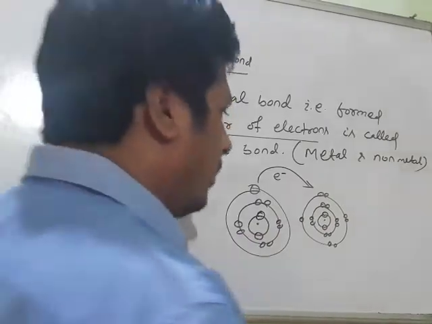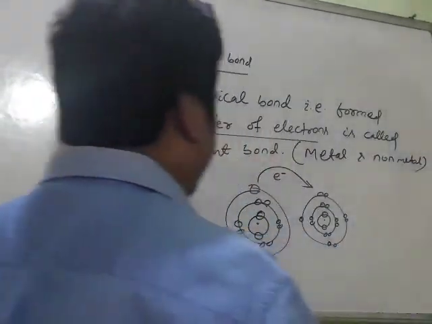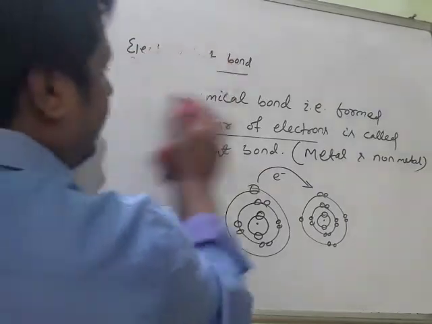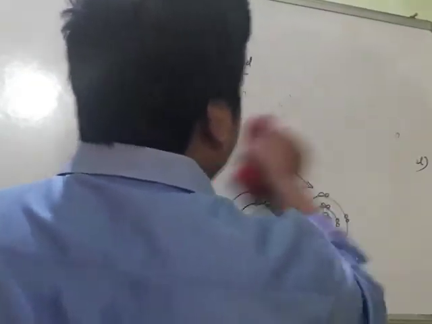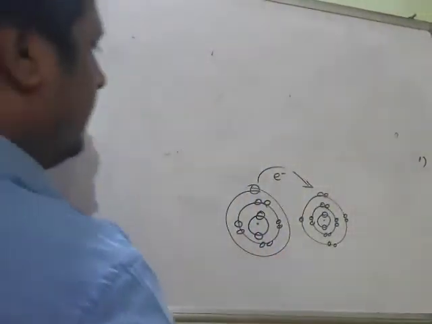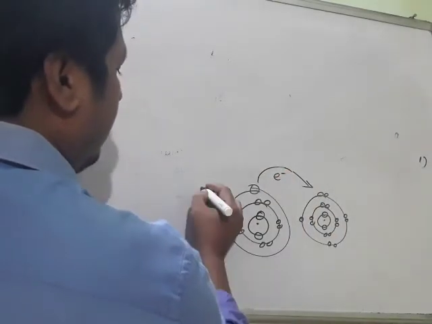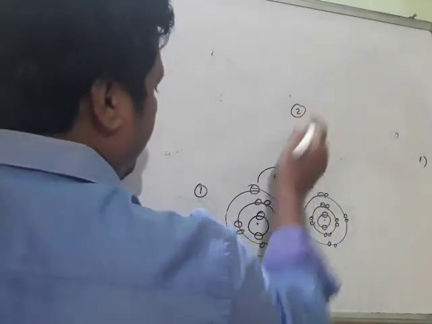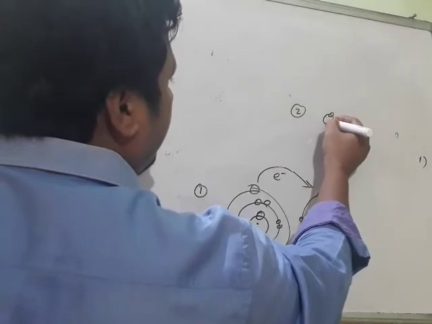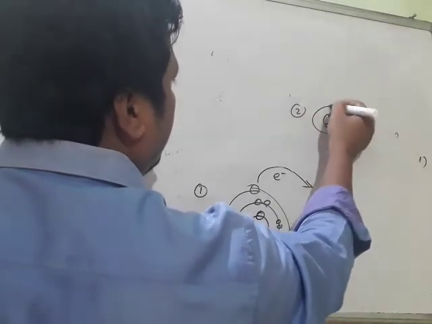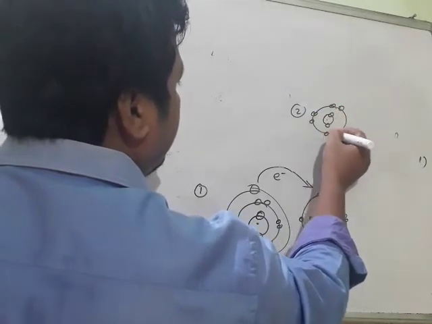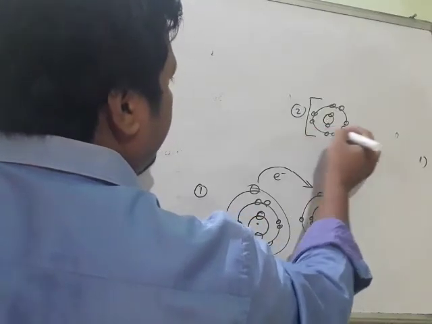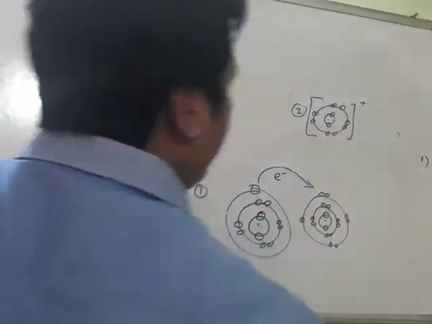When one electron transfers from sodium to chlorine, what will happen? This is diagram 1. In the next diagram, this will be sodium ion, 2, 8. This is Na plus.